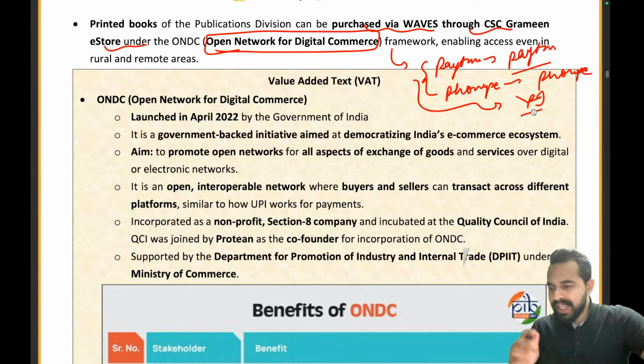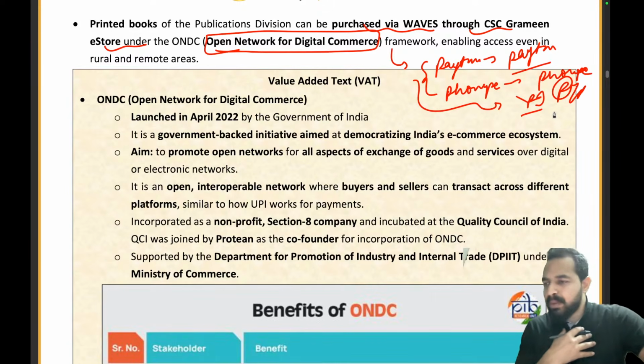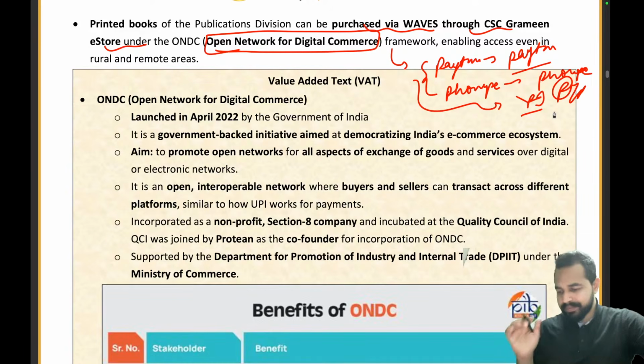Then came UPI, right? And after the launch of UPI, let's take an example, if I am on PhonePe, I can pay you if you are on Google Pay. Even if you are on PhonePe, I can pay you. If you are on Paytm, I can pay you. If you are on Amazon Pay, right? So to any platform we can send money.